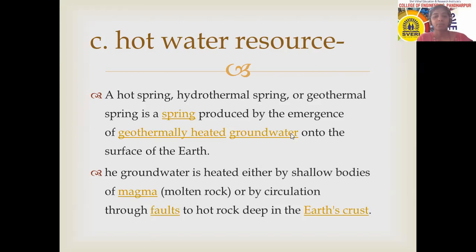That heat is absorbed by that water reservoir, and because of the pressure, if hard rock is not available over that water reservoir, that water comes out of the ground and hot springs are created.